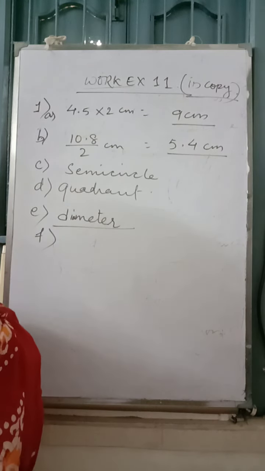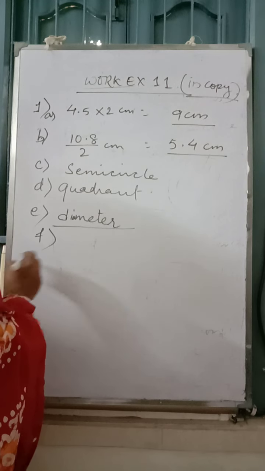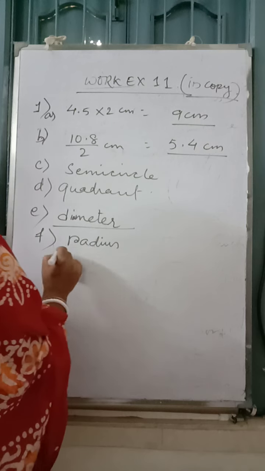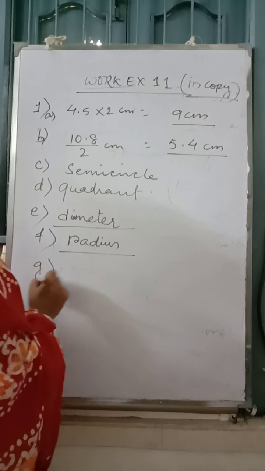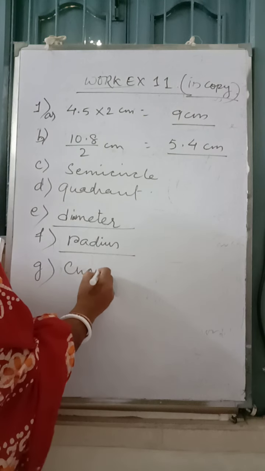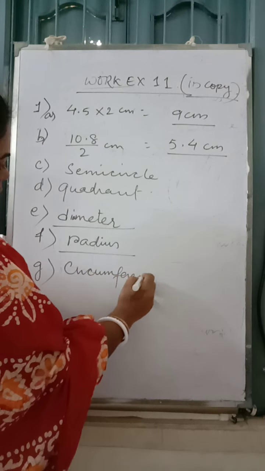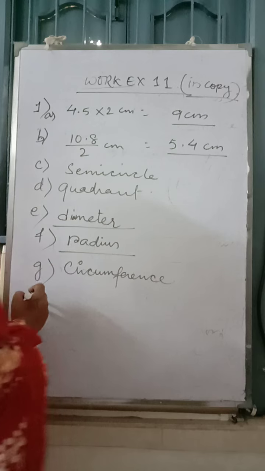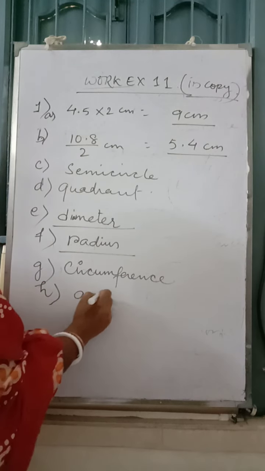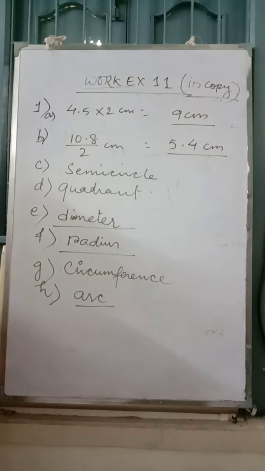The distance between center and a point on the circle is called radius. The distance around the circle is known as circumference. We name an arc by 3 points.